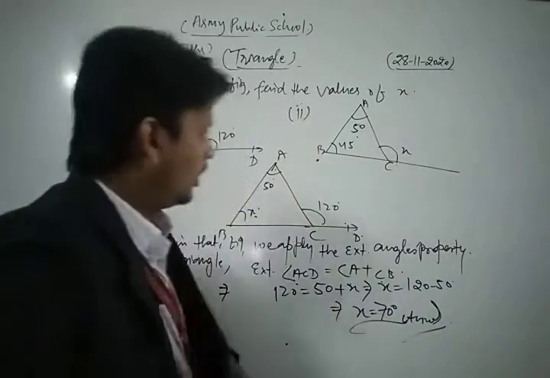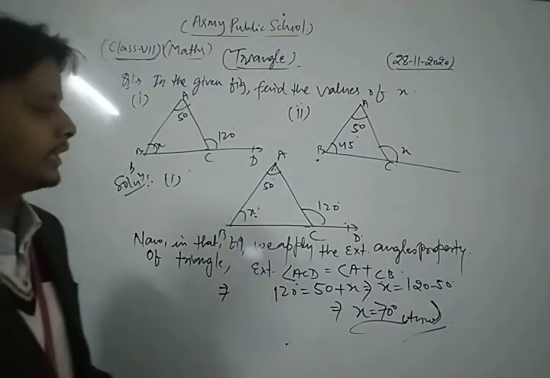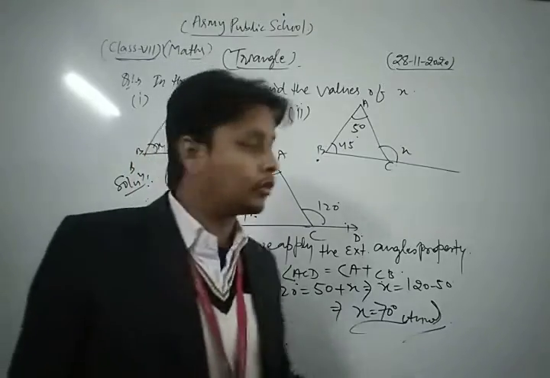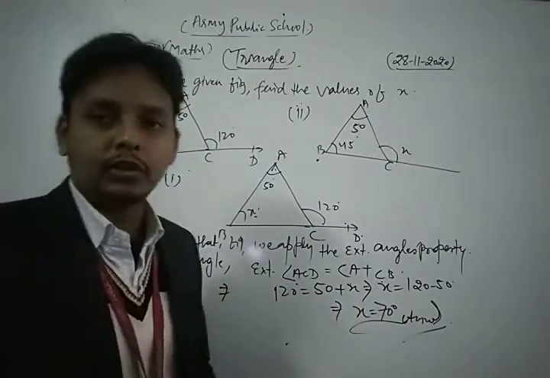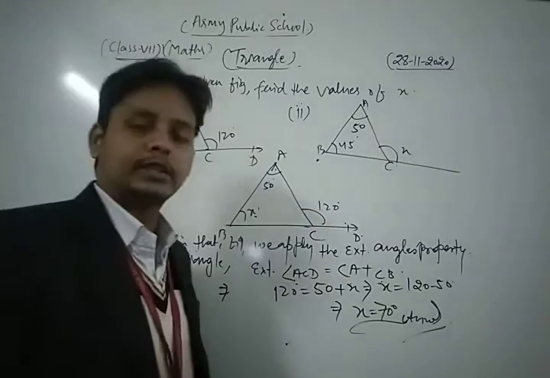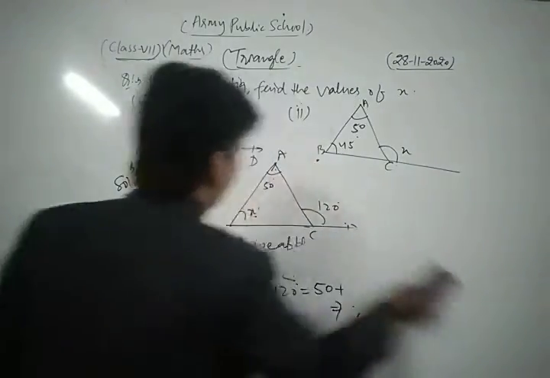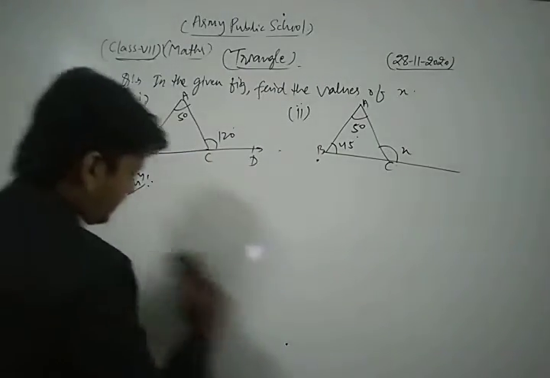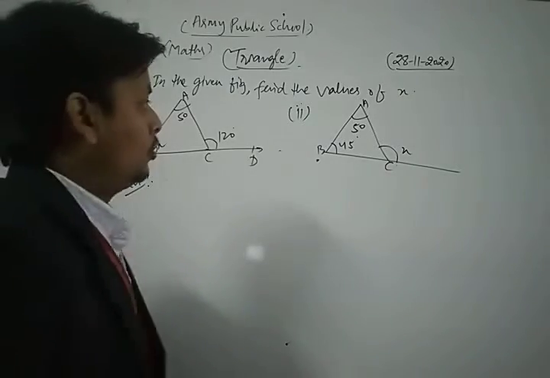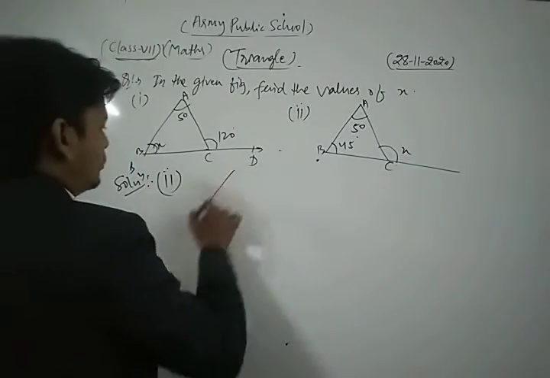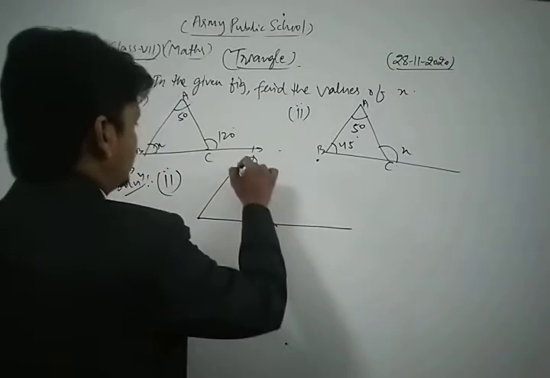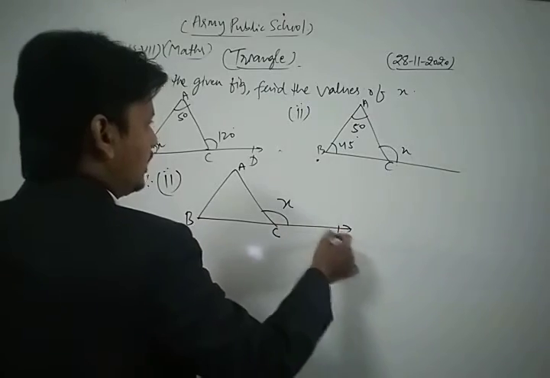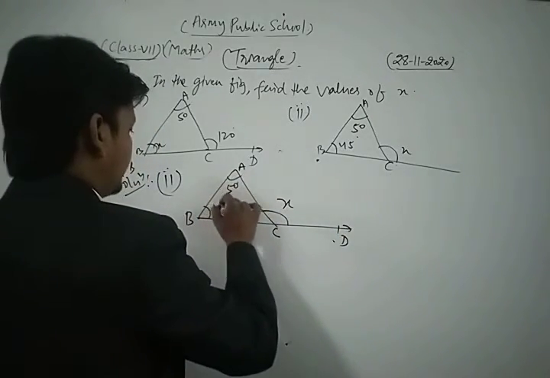So dear student, first of all you should do more and more practice of this type of questions. After that you can solve each and every question of your NCERT exercise based on the exterior angle property of the triangle. Now we take and solve the second part of this question. First of all we draw triangle ABC which is given in the question. This is the value of x, this is 50 degree, this is 45 degree.